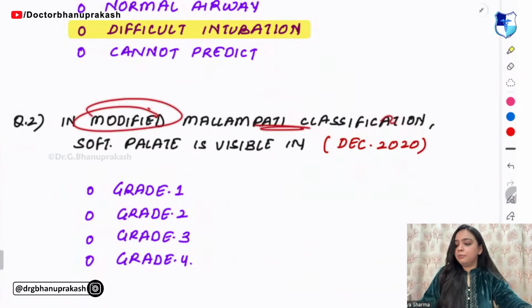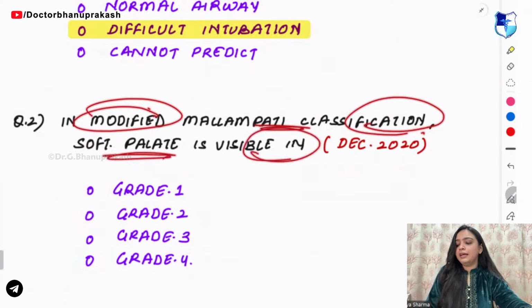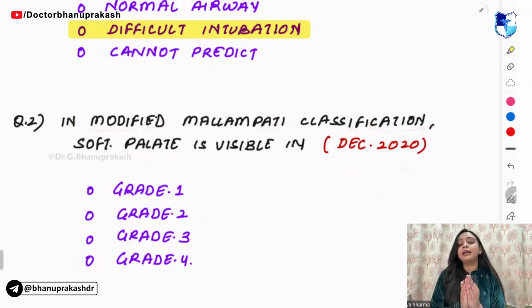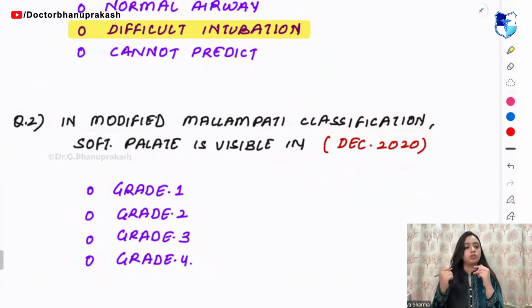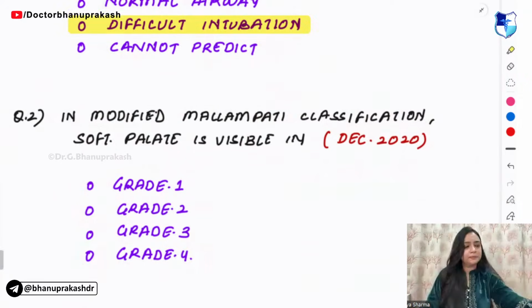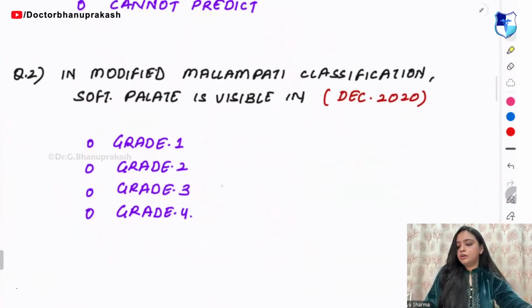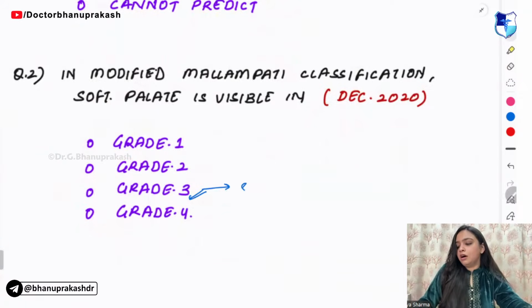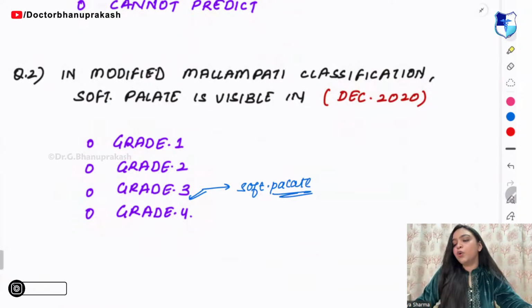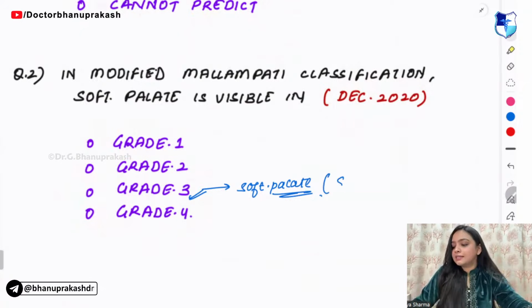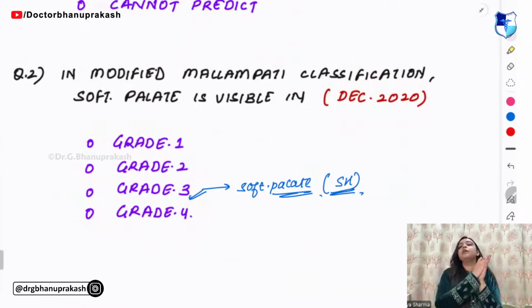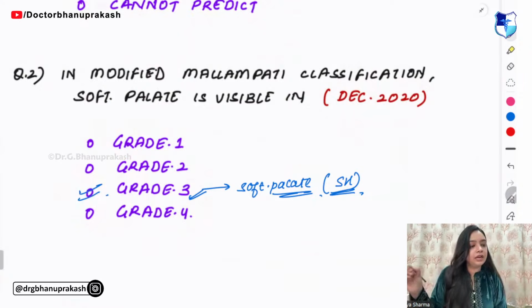Next, coming on to the next question. In the modified Mallampati classification, soft palate is visible in which grade? Soft palate is visible in the first, the second and also the third one. It is not visible in the fourth one, right? But they are asking where SH is visible. So it is visible in grade 3.